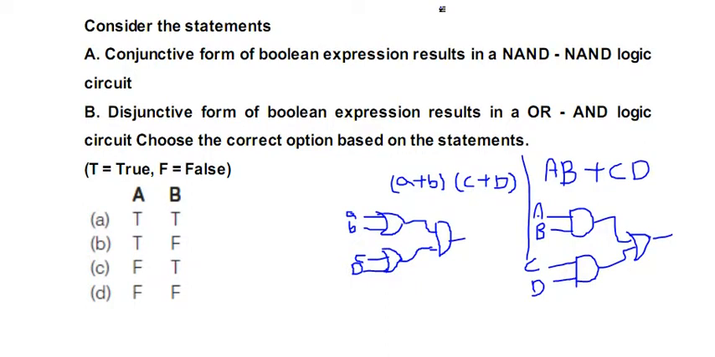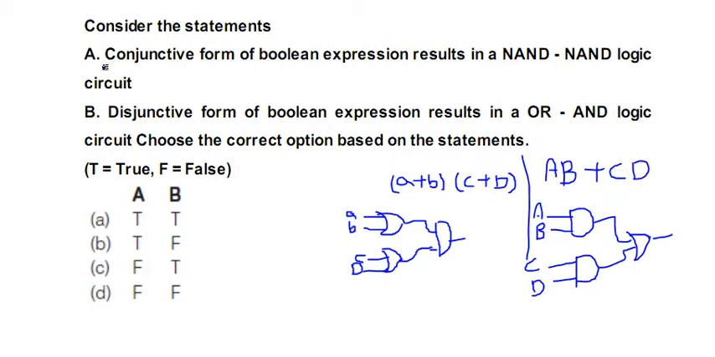Consider the statements. Statement A. Conjunctive form of Boolean expression results in a NAND logic circuit. Statement B. Disjunctive form of Boolean expression results in an OR AND logic. Which of the statements in the given options is correct?